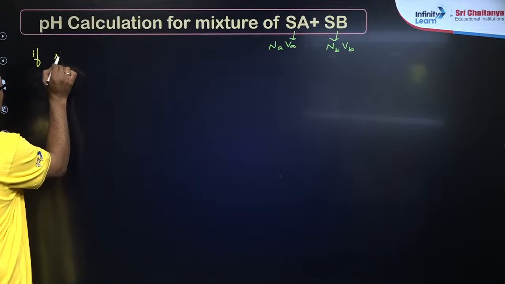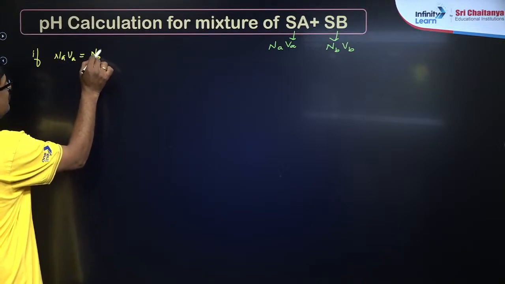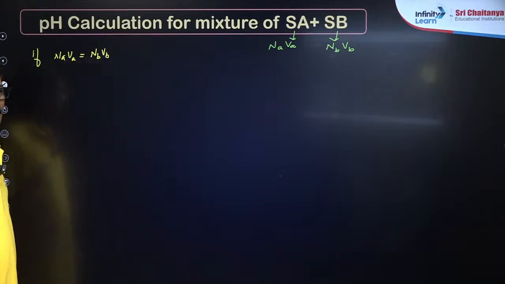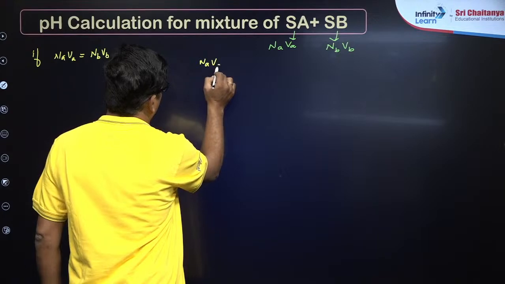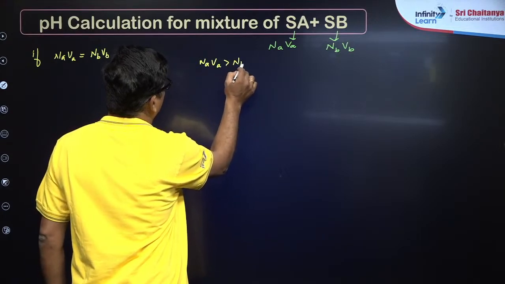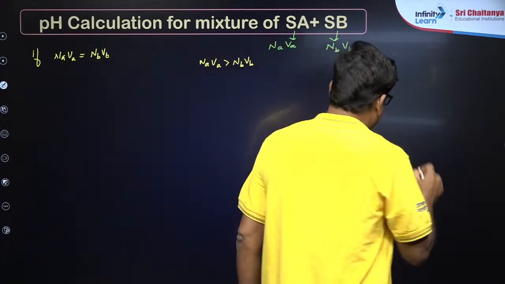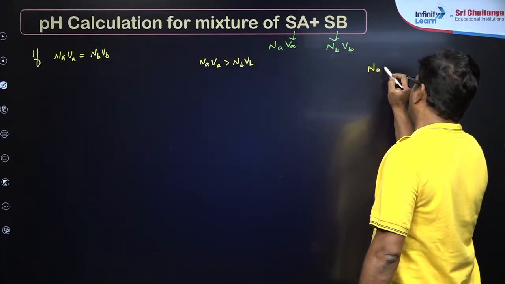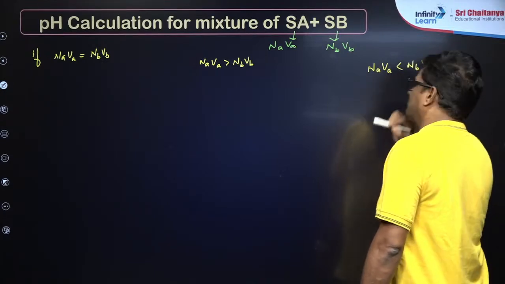If NaVa is equal to NbVb, if NaVa is greater than NbVb, see, classify the things. If NaVa is less than NbVb.